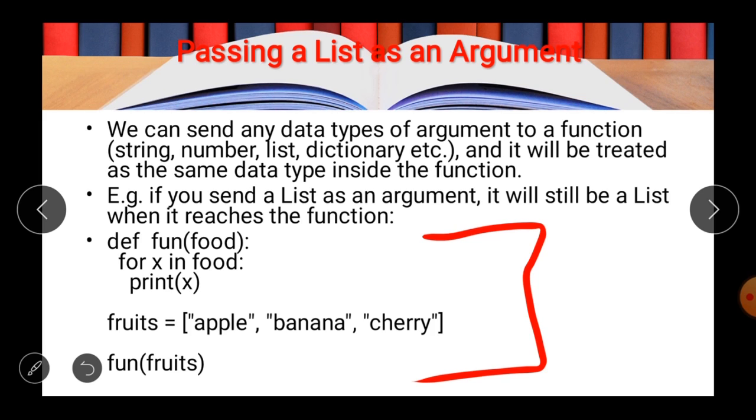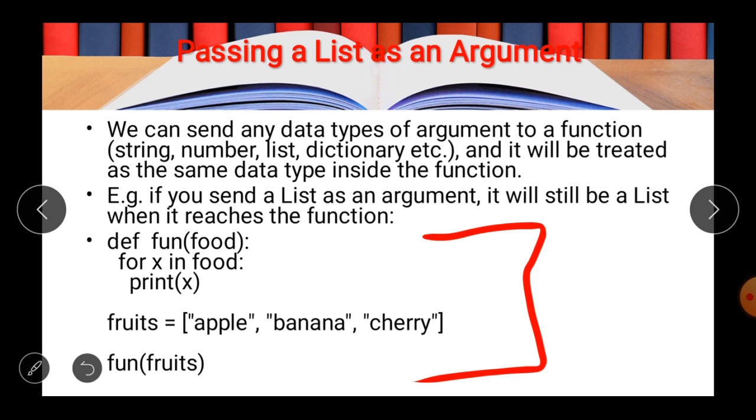argument passing. And here you can see there is a simple function that has one variable named food, and inside the function you are printing the items of the list one by one, and outside of the function you have a list.